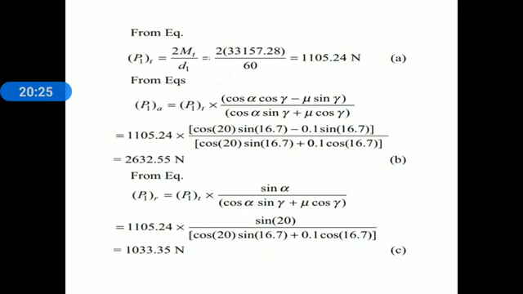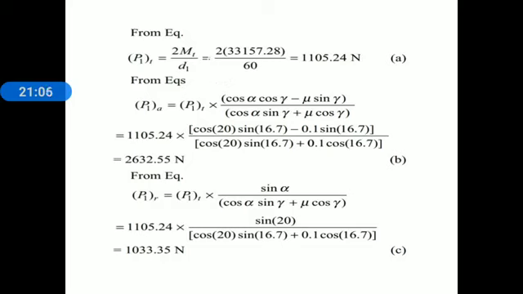Now here we find out the first component of the resultant tooth force acting on the worm, that is the tangential component. We know the relation for the tangential component for the worm, P1t is equal to 2 Mt divided by d1. Here we substitute the value of torque and pitch circle diameter of worm. After substituting, we get the value of tangential component for the worm, P1t is equal to 1105.24 Newton. Consider equation A. Next component is the axial component of worm. We know the relation for axial component of worm.